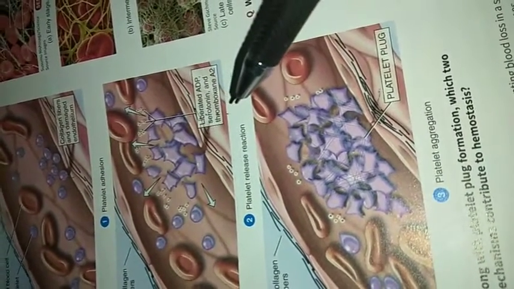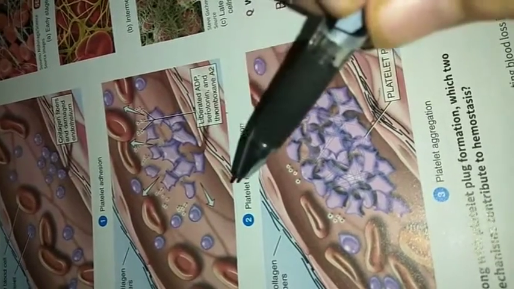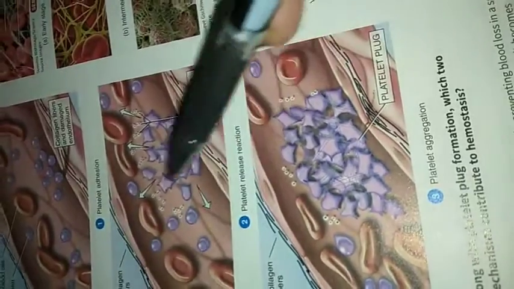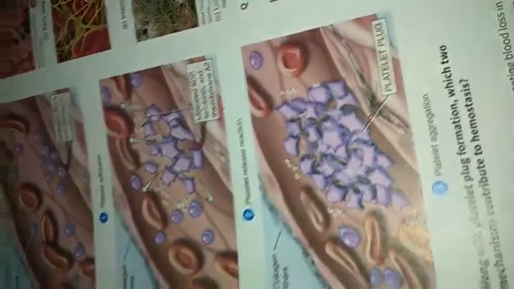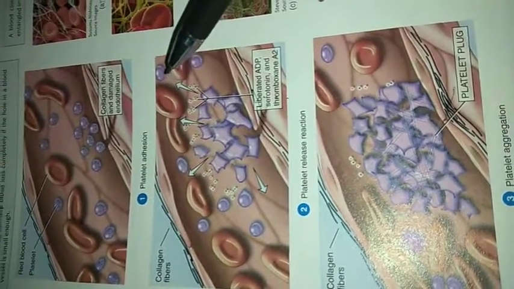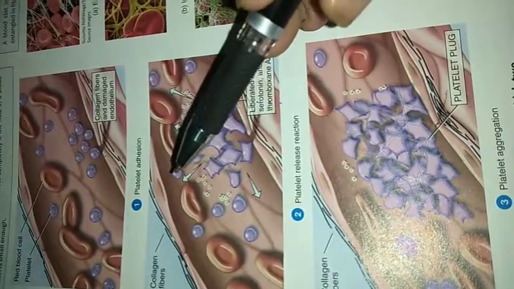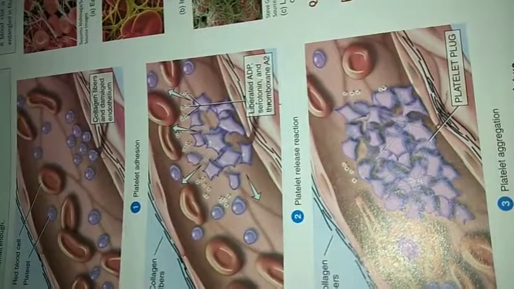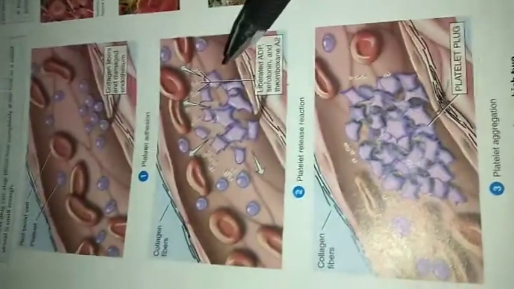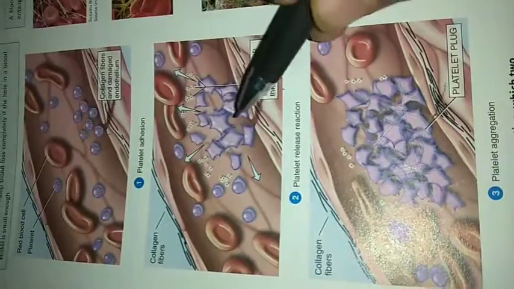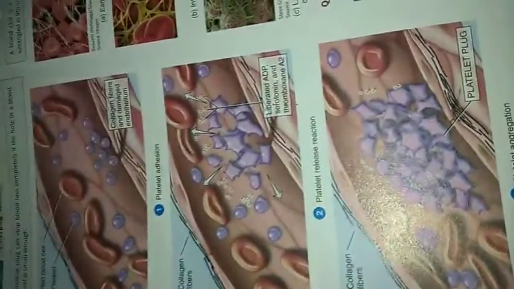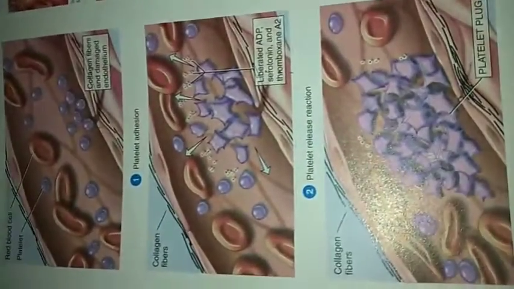Serotonin and thromboxane A2 are powerful vasoconstrictors. For the vascular spasm, these two are responsible. Thromboxane A2 also helps to activate other platelets, so that all the platelets flowing through these blood vessels also get activated and their shape also changes like this, and they also help in secreting more enzymes.